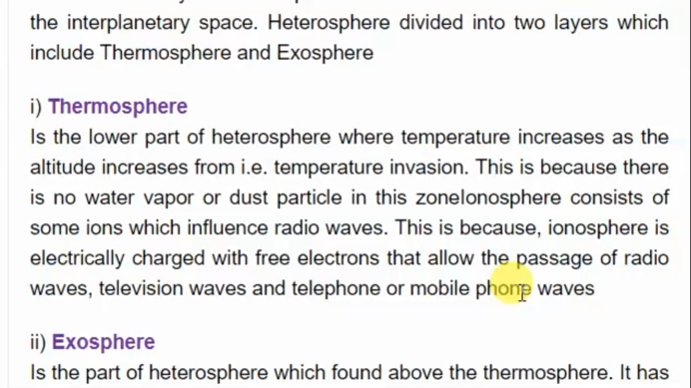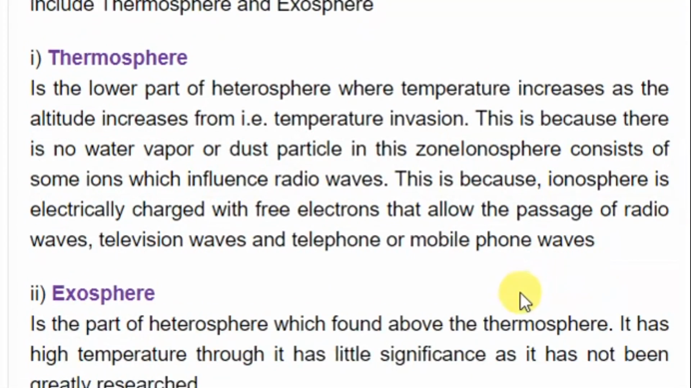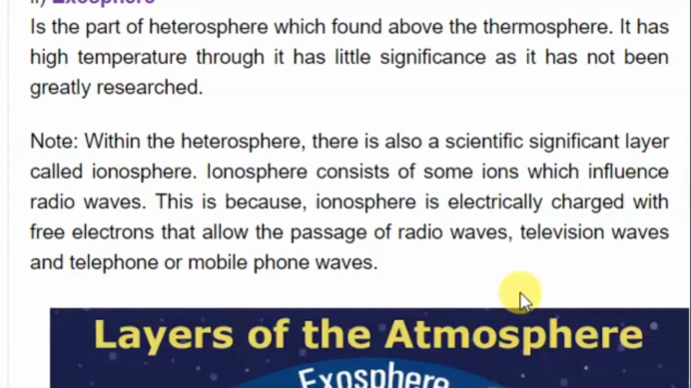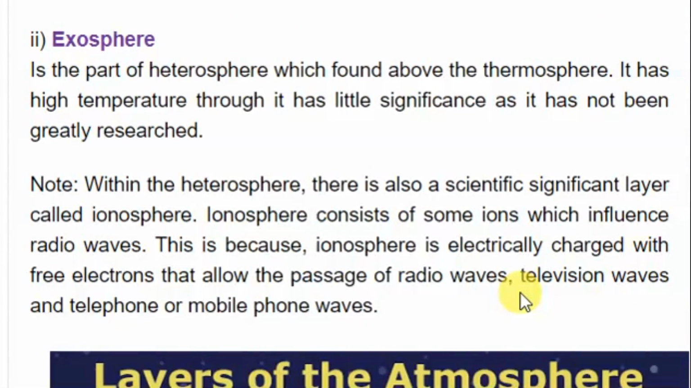So you can see kwamba tunapokuwa tuna different waves tunakuwa nazo mawimbi ya aina mbalimbali yanakuwa yanapita kwenye layer ambayo ni thermosphere, yanakuwa yanapita kwenye layer kama hiyo hapo, layer ina free electrons which allow the passage of these waves. From there we have the exosphere, which is the part of heterosphere found above the thermosphere. It has a high temperature though it has little significance as it has not been greatly researched. So exosphere haijafanywa research sana, so it has little advantage.